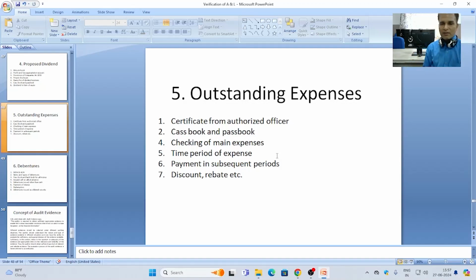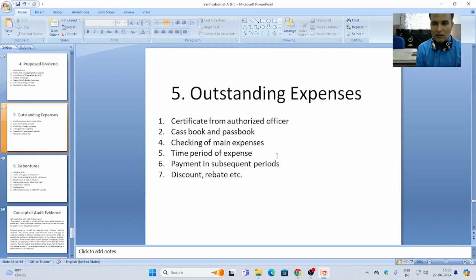Next liability is outstanding expenses. Outstanding expenses means expenses due but not paid till the completion of the financial year. So the amount due but not paid is treated as outstanding expenses, and its treatment is done in the profit and loss account with the main figure of expenses and in the balance sheet on the liability side.